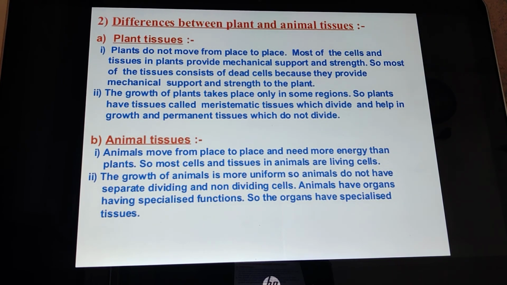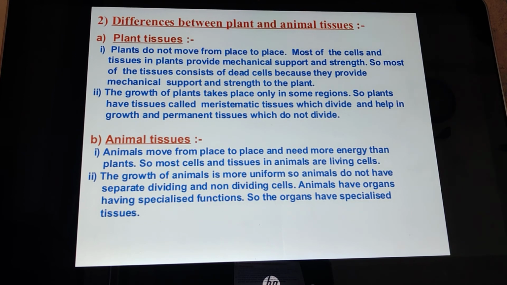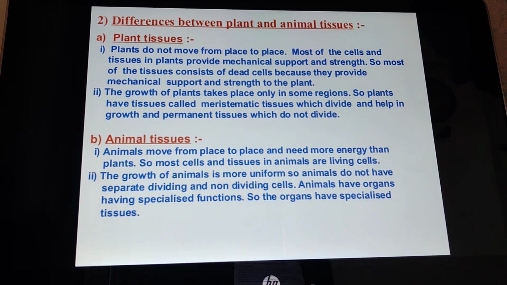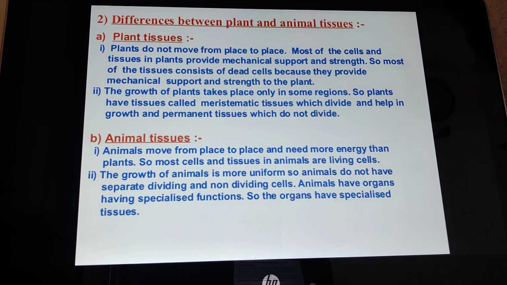So children, this is all we have discussed for today. We have discussed what a tissue is. How will we define a tissue? It is a cluster of cells specializing in one function. It is a group of cells which perform a specific function. It is arranged and designed in such a way that it gives the highest possible efficiency of function.